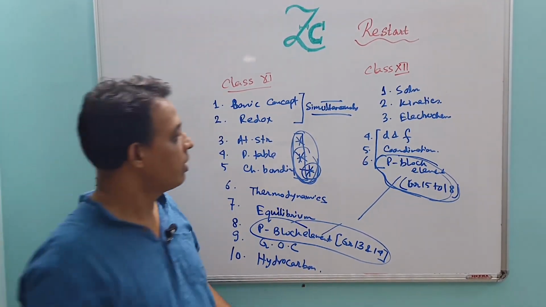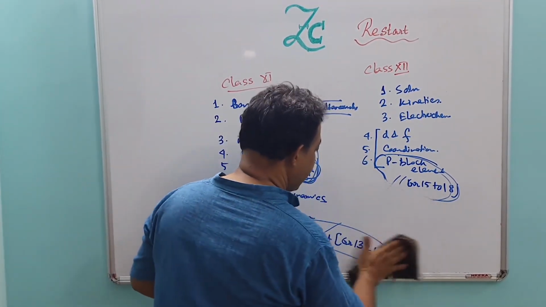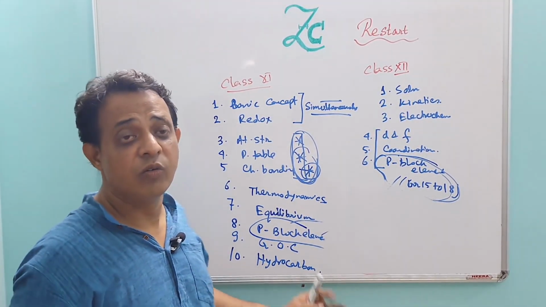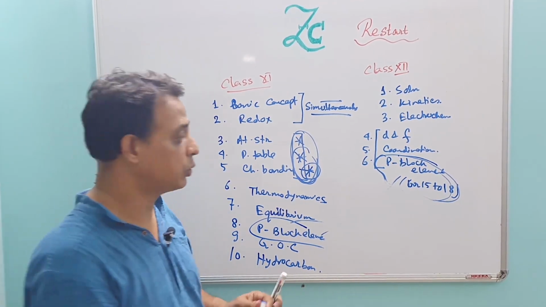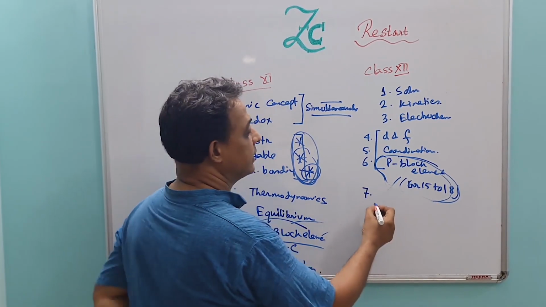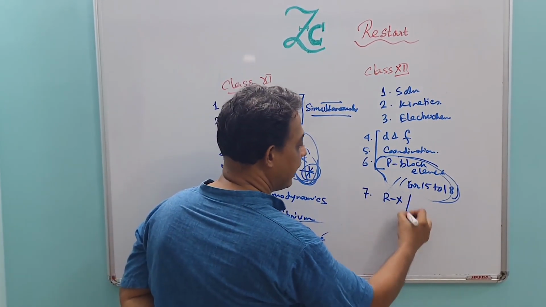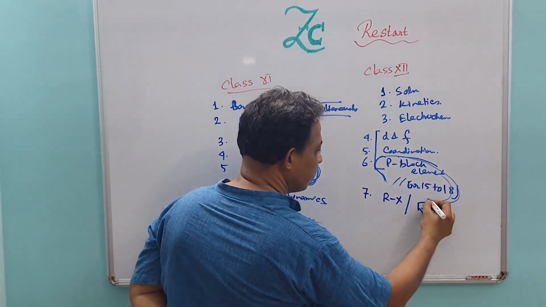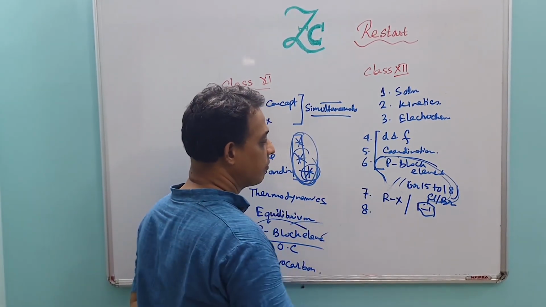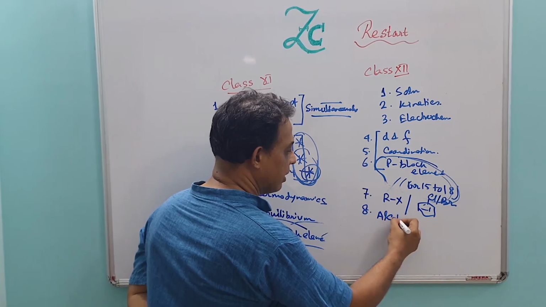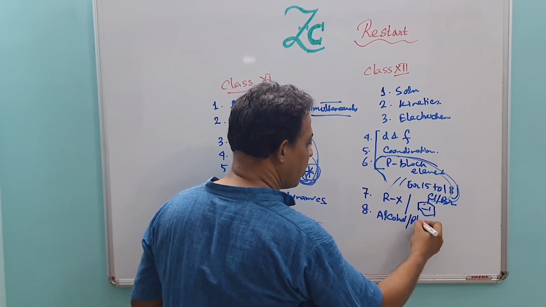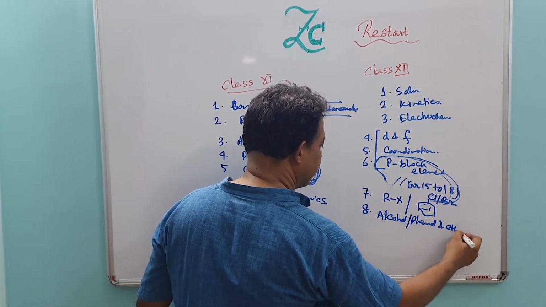Next is organic chemistry of class 12, which has many chapters. Organic up to hydrocarbon was in class 11. In class 12, you will start from the chapter haloalkane and haloarenes. Haloalkane is the RX, and haloarenes are chlorobenzene, bromobenzene, etc. Next, number 8 is alcohol, phenol and ether.